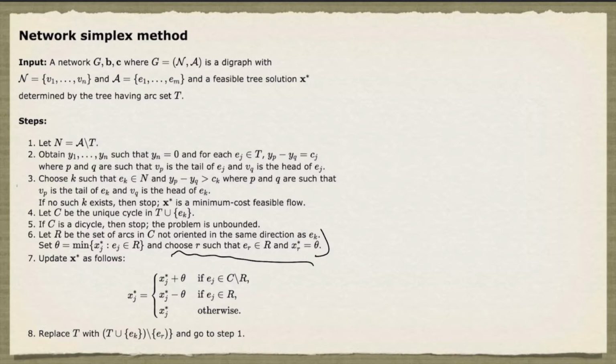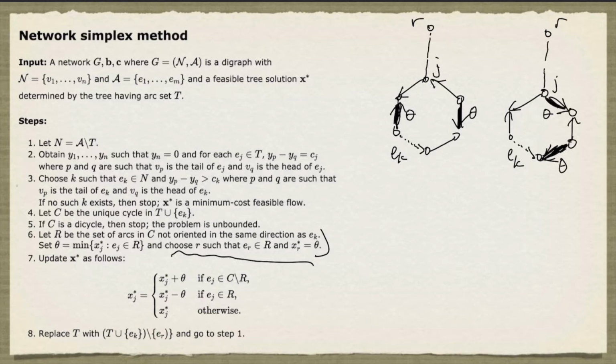So let's consider the cycle after EK is added. Say our root is here and joins this cycle at some node, which we call J. Suppose that the arcs that are candidates for the leaving arc are represented by these thick arcs. So the flow values on these arcs are theta. Another possible picture is this.